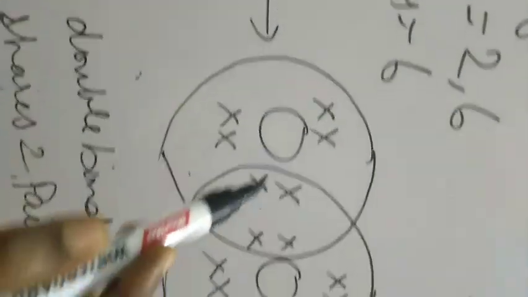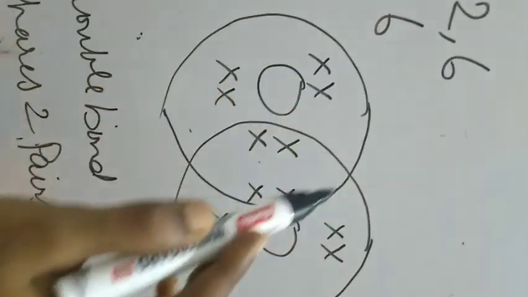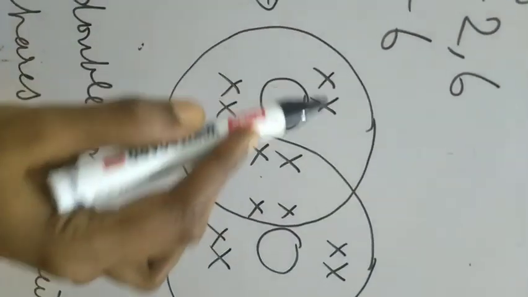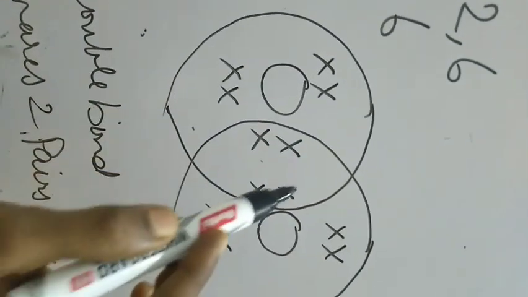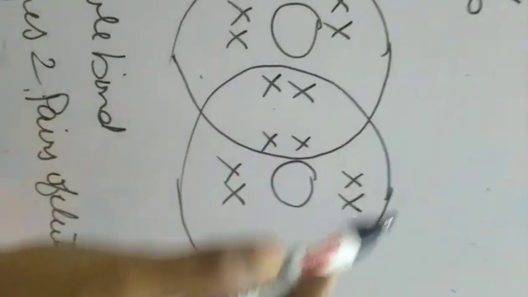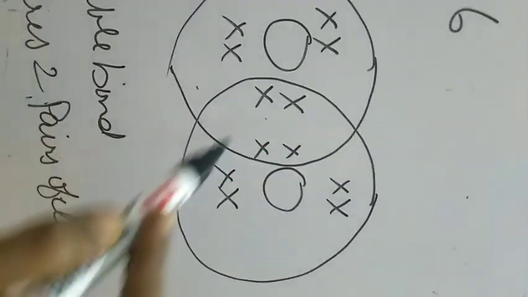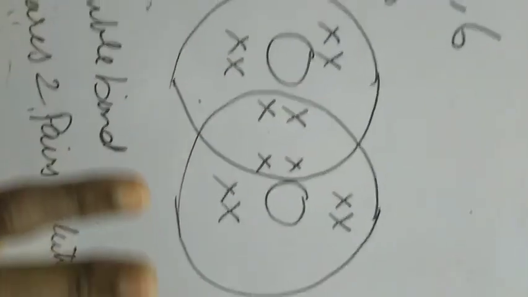After sharing, what will happen? This oxygen is going to utilize all 8 valence electrons: 1, 2, 3, 4, 5, 6, 7, 8. Even this oxygen atom is going to share, and it also utilizes all 8 valence electrons.